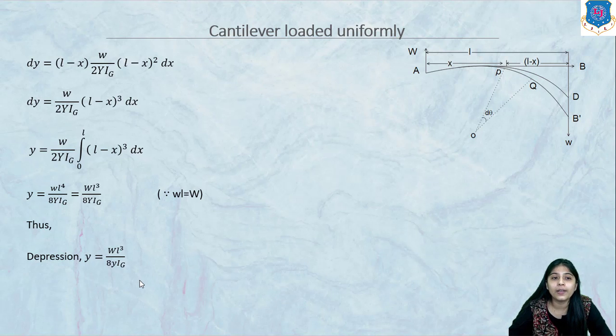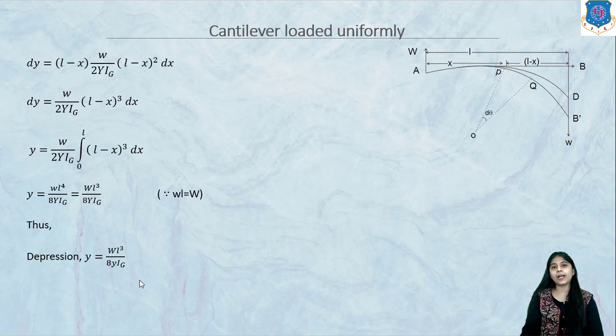So it will be w into L raised to 4 upon 8YIg. Now if we take capital W equal to small w into length L, where small w is the total weight per unit length, then we can write this expression as capital W into L cubed upon 8YIg. Thus depression y is WL cubed upon 8YIg.